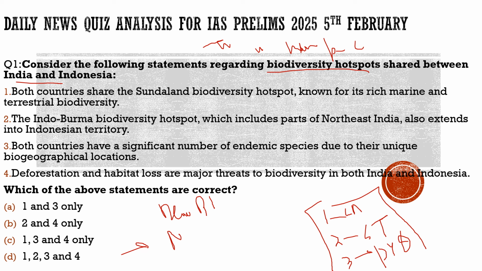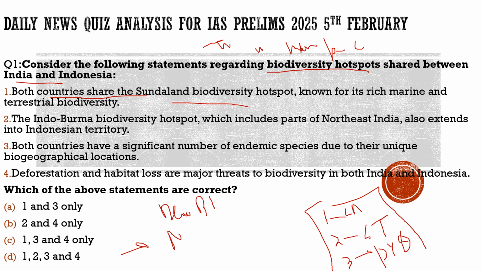But this portion was only mentioned a little bit, and we need to know about the biodiversity hotspot which is shared between the two countries, and that we will know through this question. So let's solve the question and get information about it. As you can see on the screen, the question says, consider the following statements regarding the biodiversity hotspot shared between India and Indonesia.